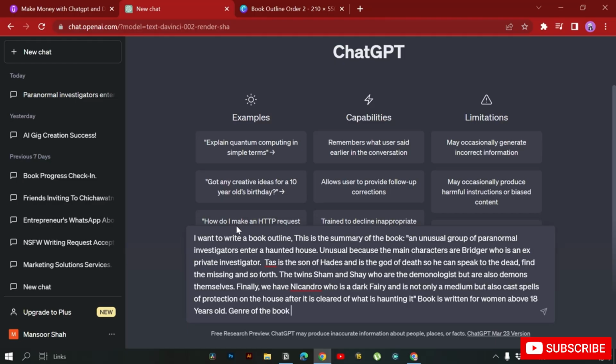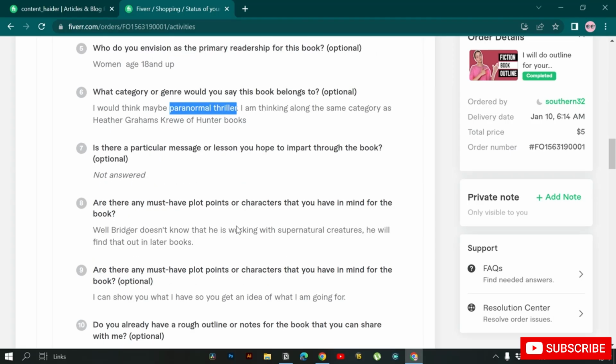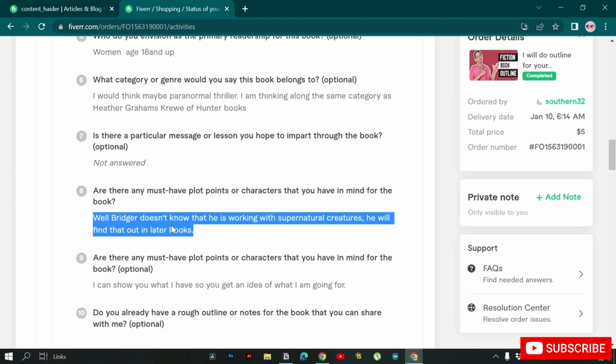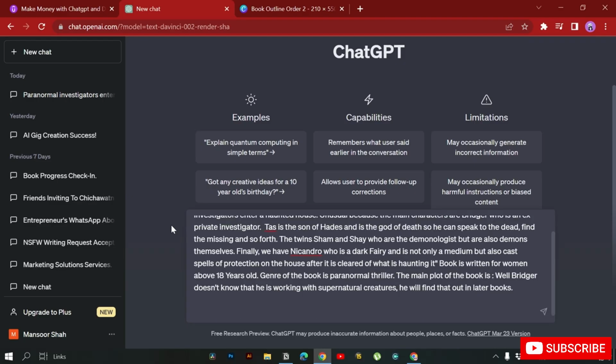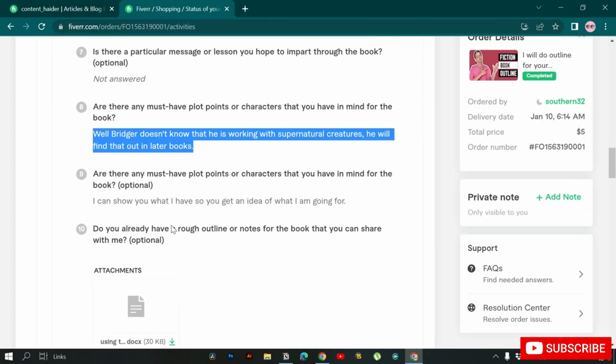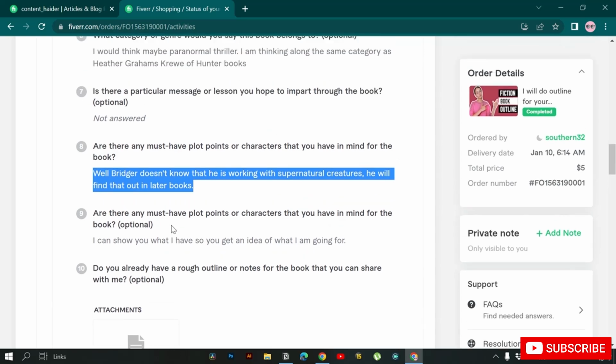Genre of the book is paranormal thriller. Okay, so he also gave us the character and the main plot of the book. So I'll just copy this. The main plot of the book is this. Okay, so I'm going to go here and see.